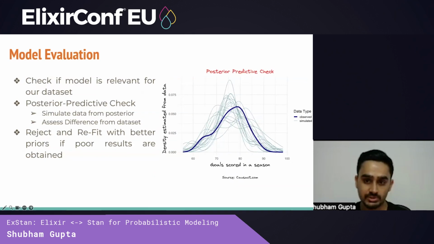Finally, we'd also like to check if the model is relevant for our data set, meaning if the distribution we've obtained actually approximates our actual data set. So here we perform something called a posterior predictive check, where we simulate data from the posterior and then assess the difference between the posterior and the original data set. If the difference is large, we reject our model. You would then need to go back and refit the model, possibly with better priors or with more data. And if the difference is small, we accept the model.